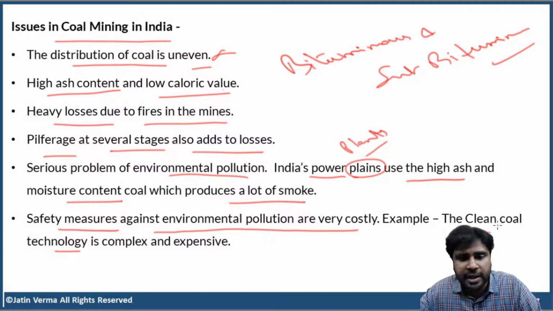Okay, and in India, capital is the biggest limiting factor, right? For any activity, any program, any scheme, any policy, money is the biggest limiting factor in India. So that is the reason we are not able to go for clean coal technology. It's very expensive and also it is complex. So we are not able to save our environment.